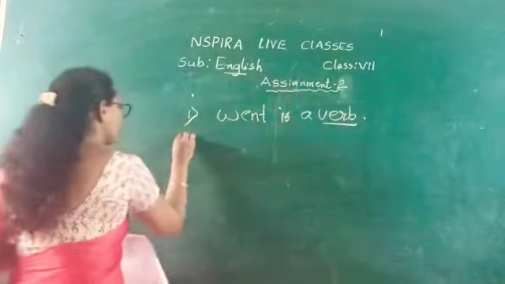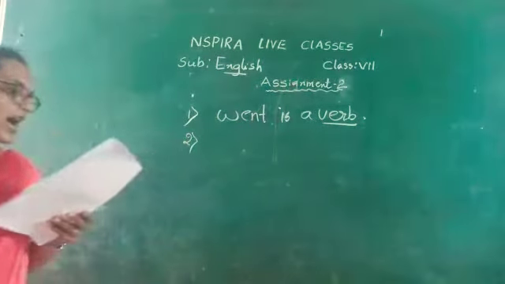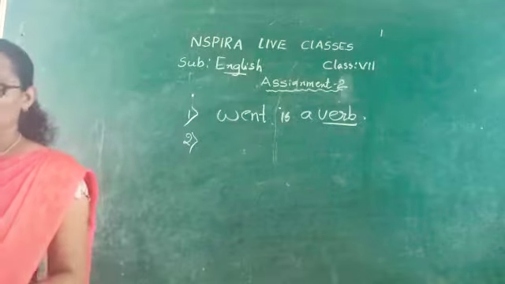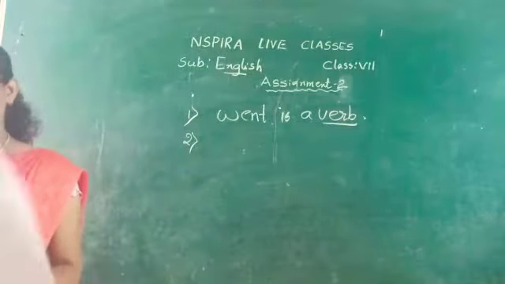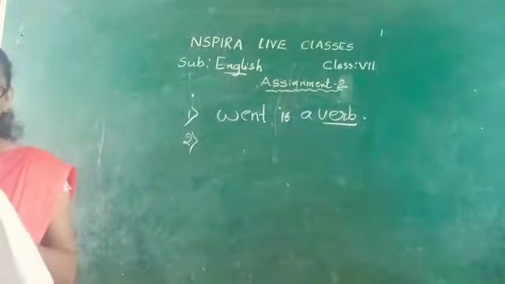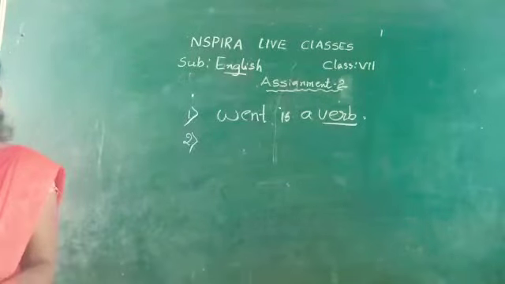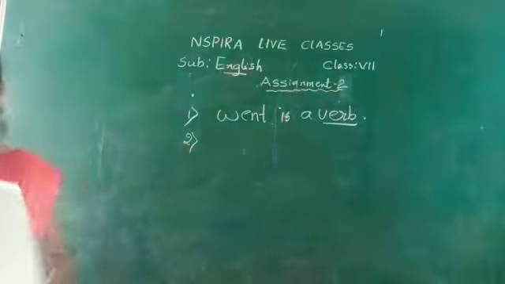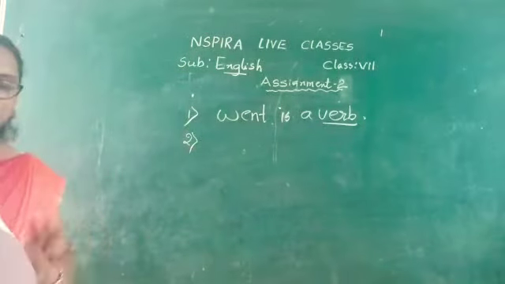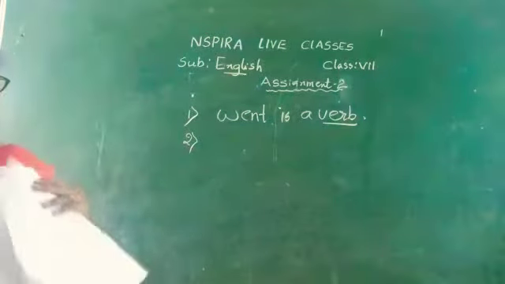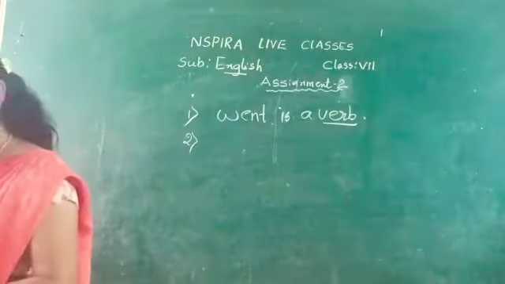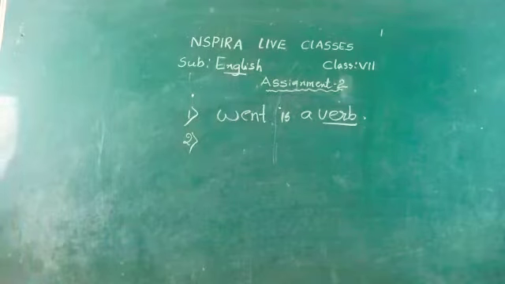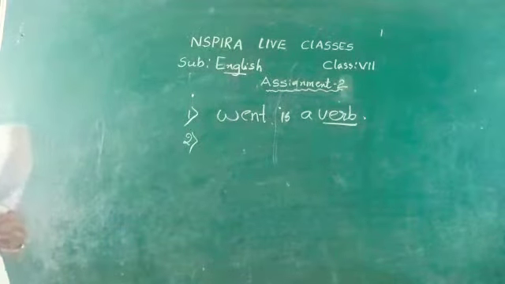Okay. In the second sentence, I want to go now. See the second one. Here, I is the subject.